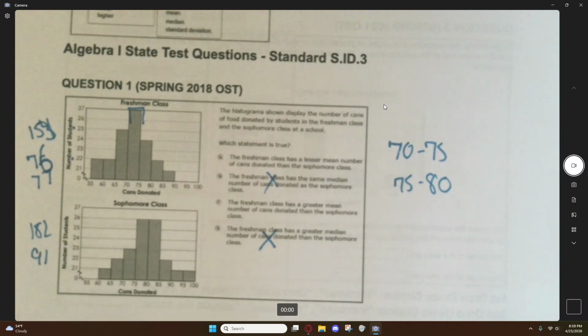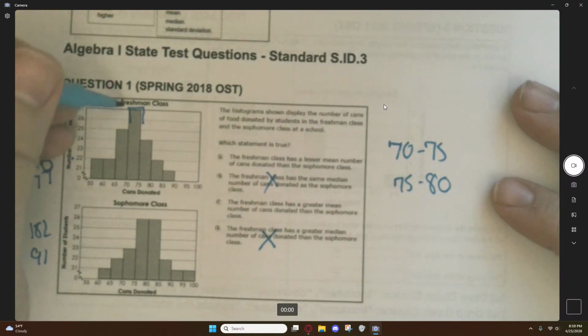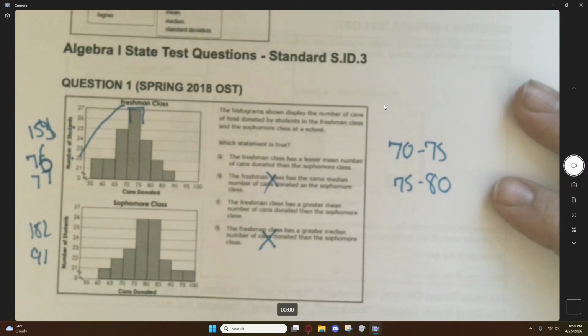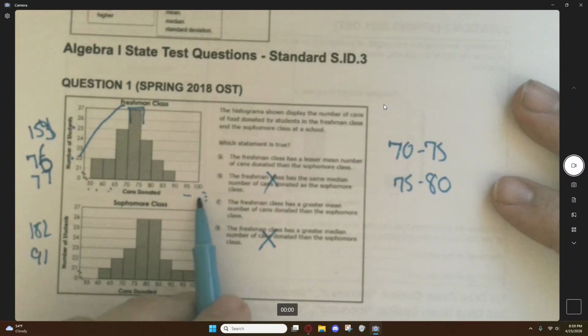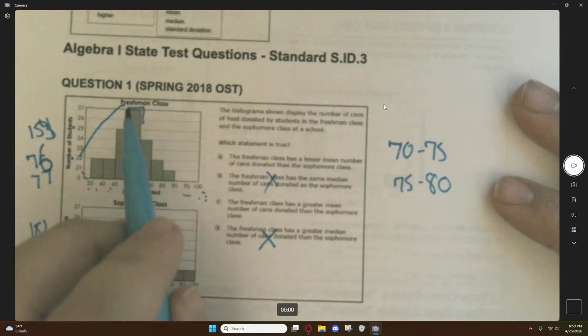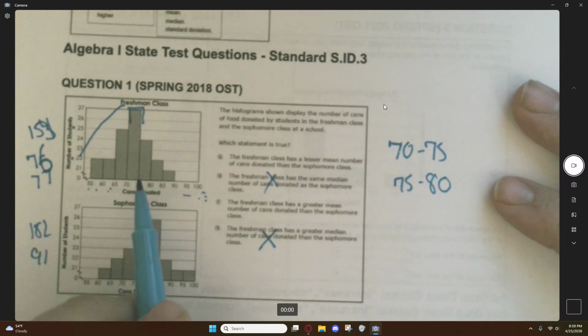It's hard to come down to an exact mean, but what you can look at is the graph itself. You see in the freshman class, a lot of our people are skewed more to the left side. There's people at the minimum numbers and no one at the maximum numbers, right? And the bulk of our people are 70 to 75 and 65 to 70.